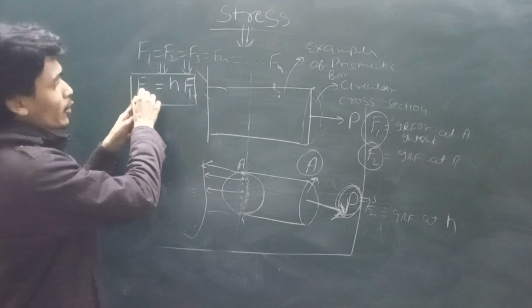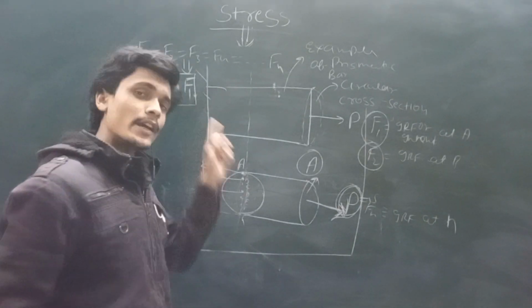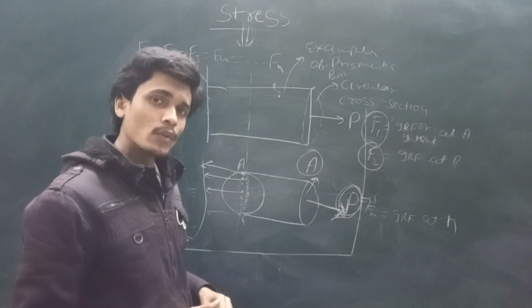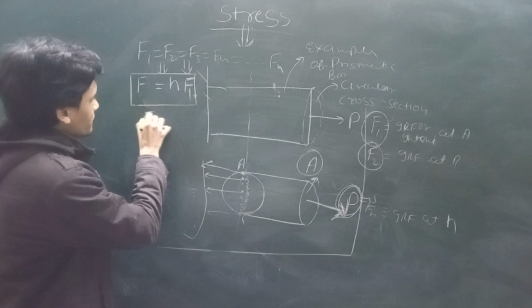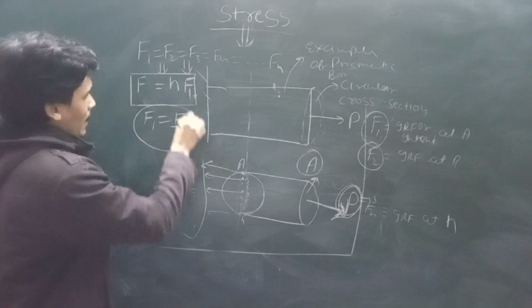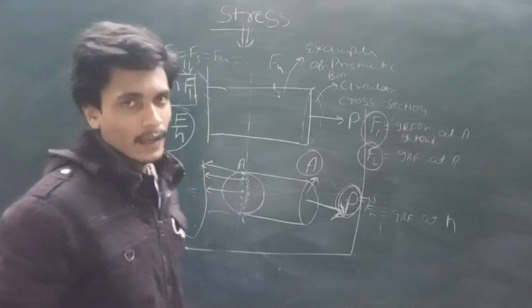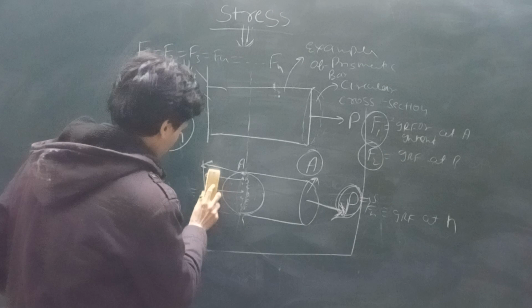This F is equivalent to n into F1. So what is the F1? F1 is equal to F by n.